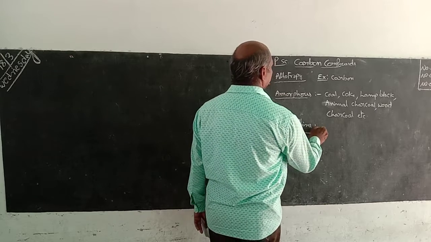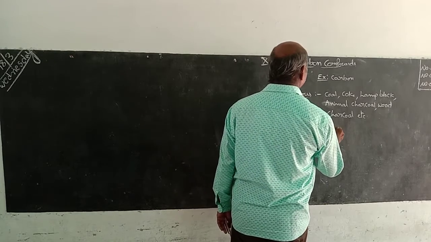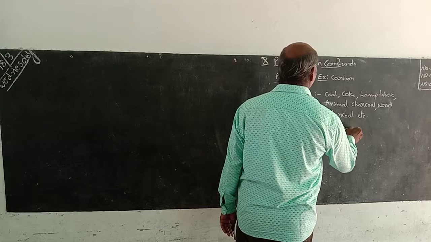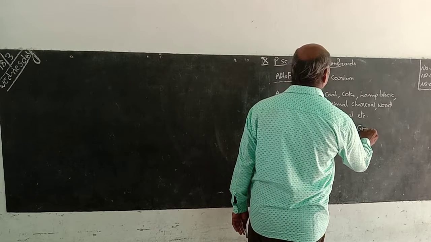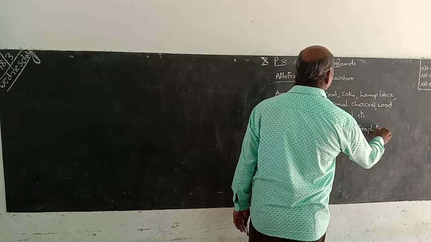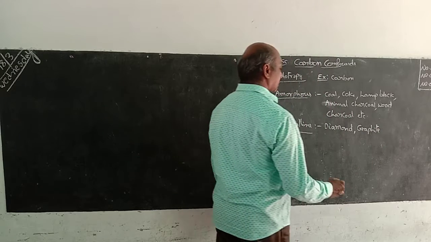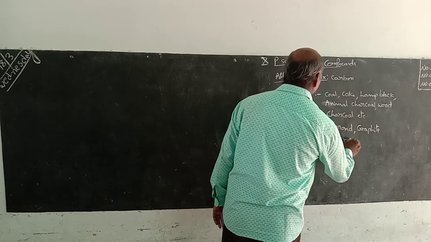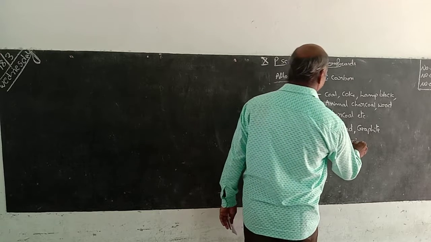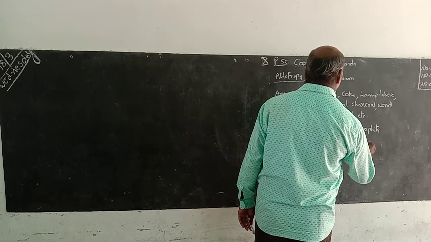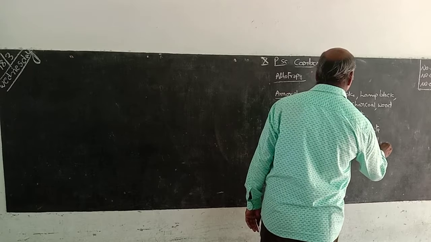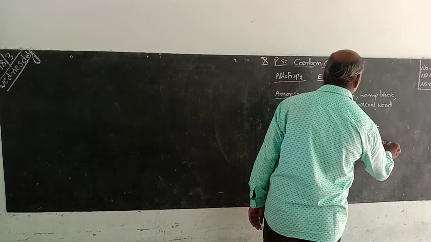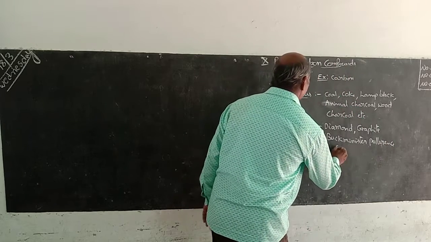Crystalline forms are diamond, graphite, and Buckminster Fullerenes or C60.